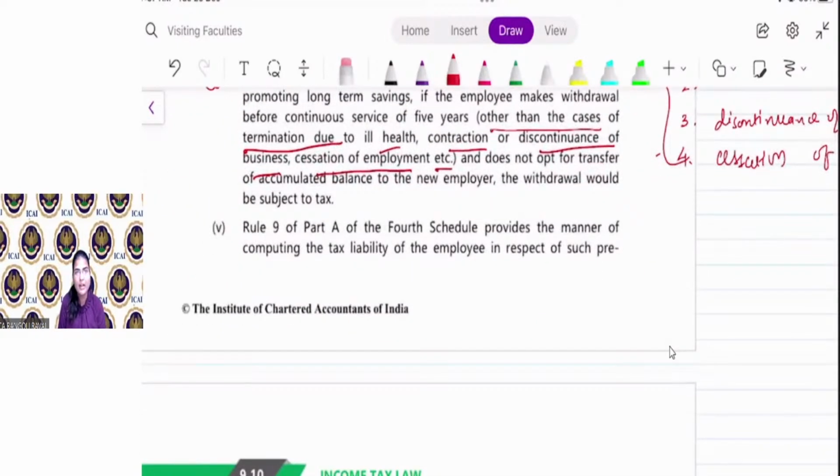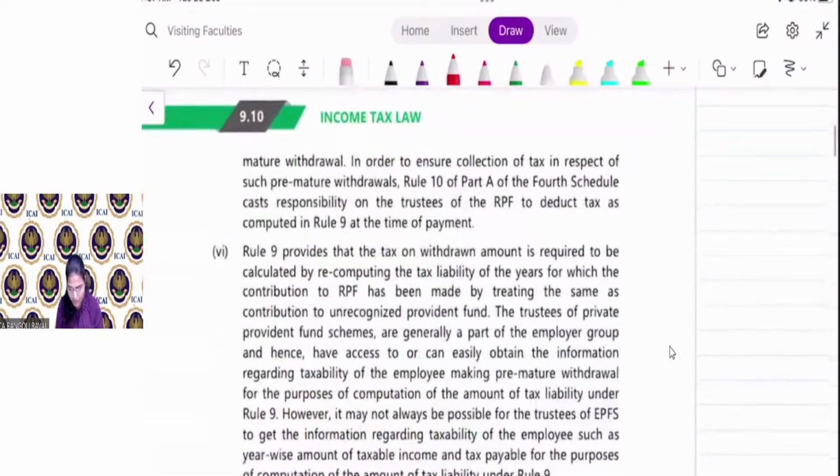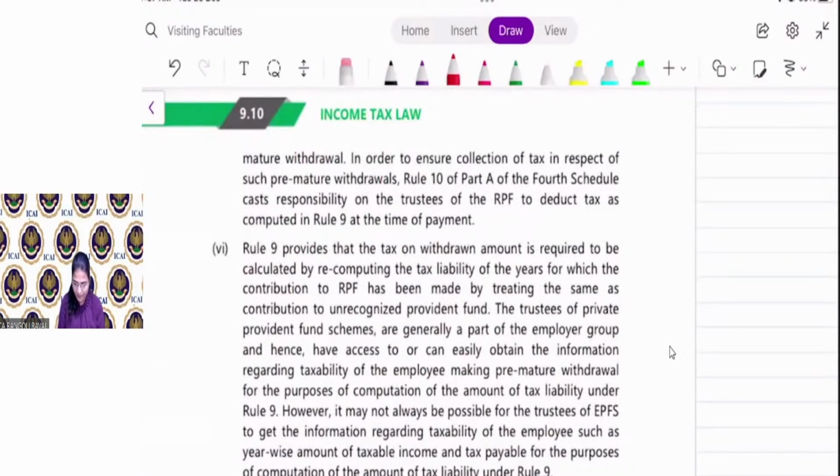Rule 9 of Part A of the 4th Schedule provides the manner of computing the tax liability of the employee in respect of premature withdrawal.